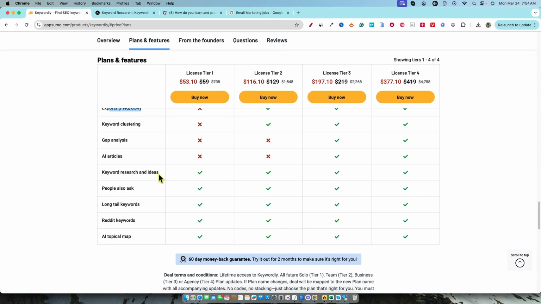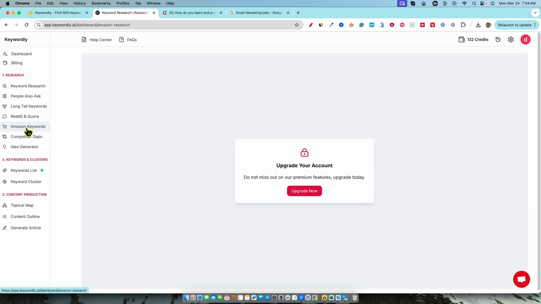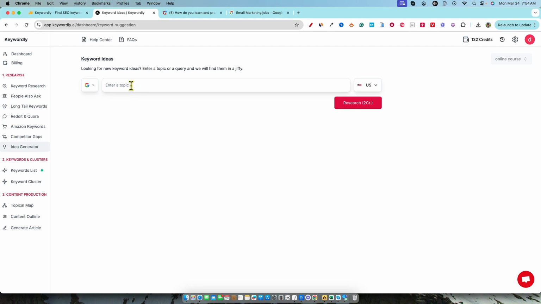We have keyword research and ideas. People also ask, Longtail, Reddit. This would give you the idea that you would get at least access to the keyword research tools because you paid for the keyword research tool. And they've built in some more things to constantly remind you that you don't have access to this. You can tell my annoyance by running into that snag right there. Competitor gaps. Nope, can't do that. Would love to see how well it would perform with that. But based on what I've seen over here, not too happy, or I could probably predict that it wouldn't give us too many keywords. Idea generator. What is this? Look for new keyword ideas.